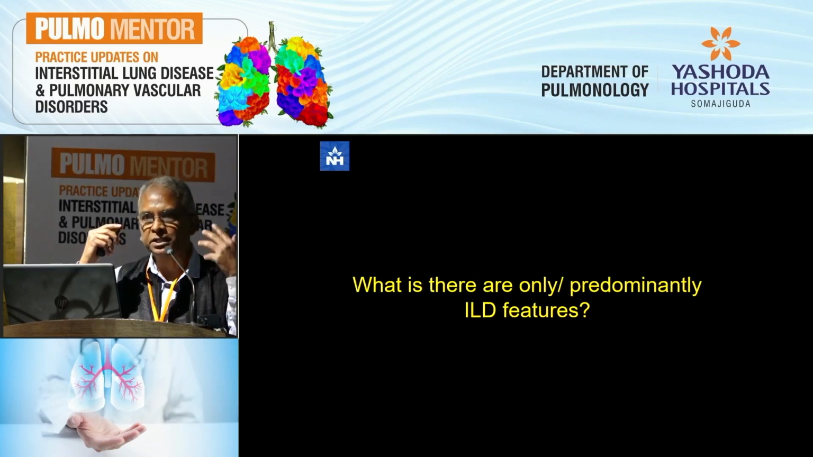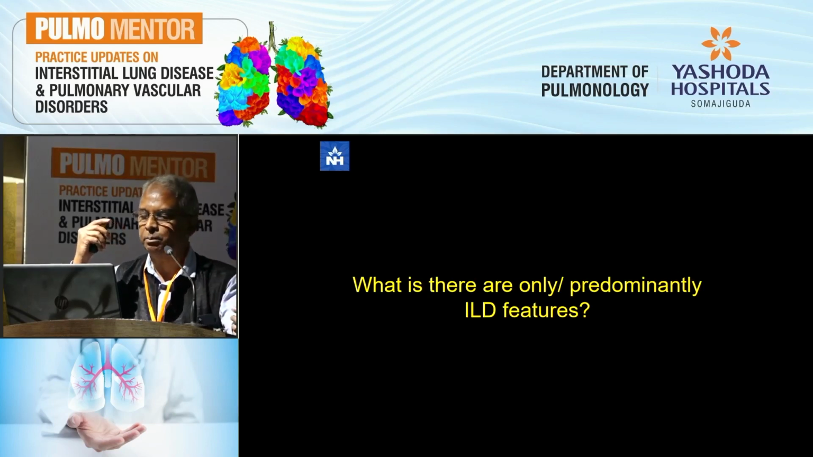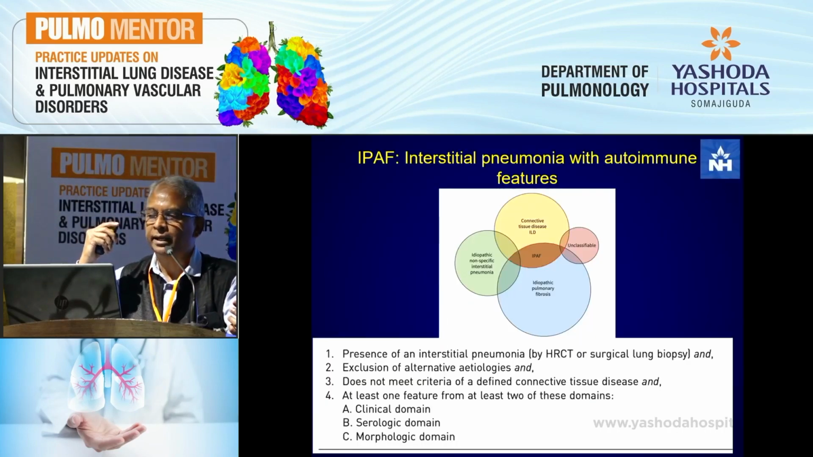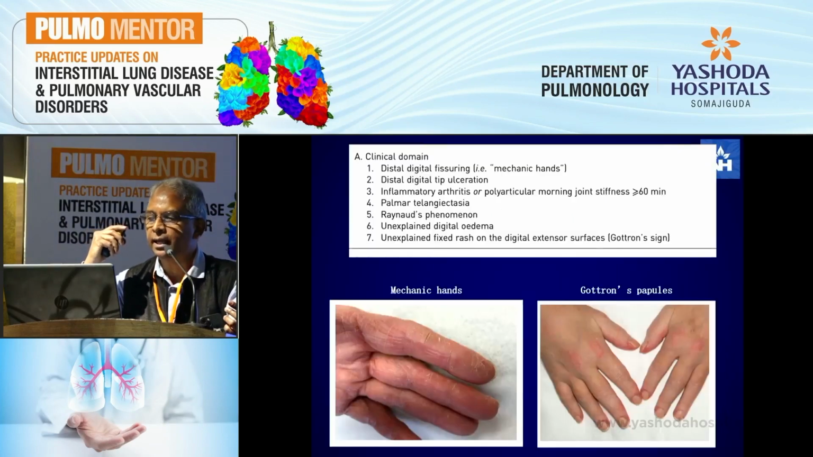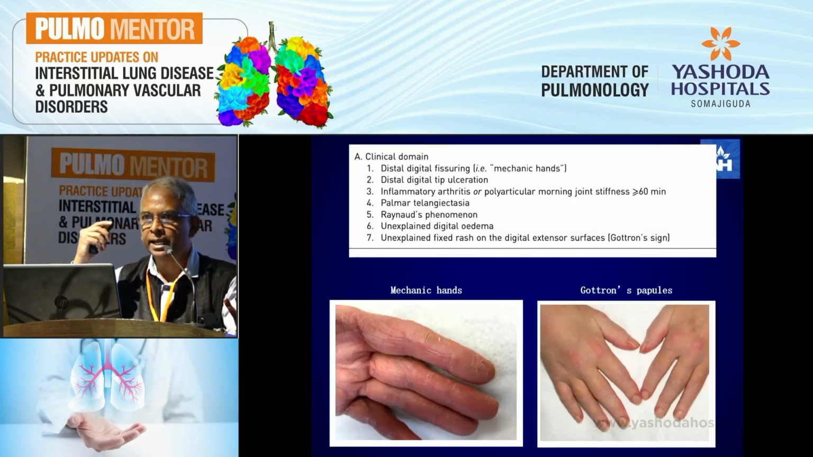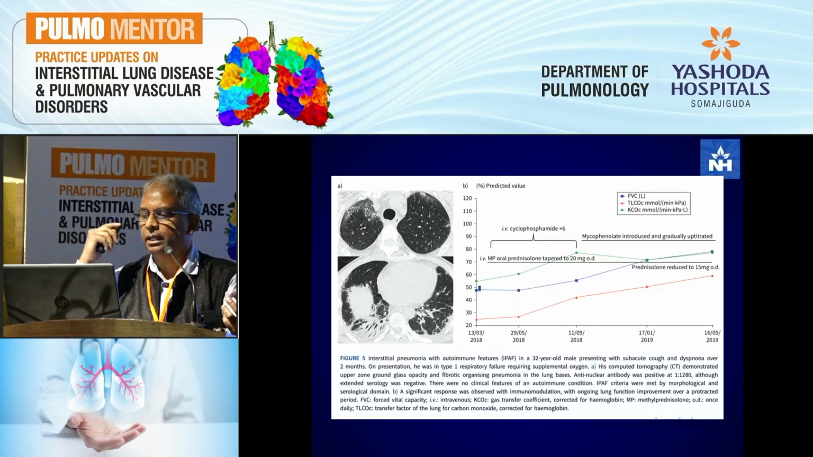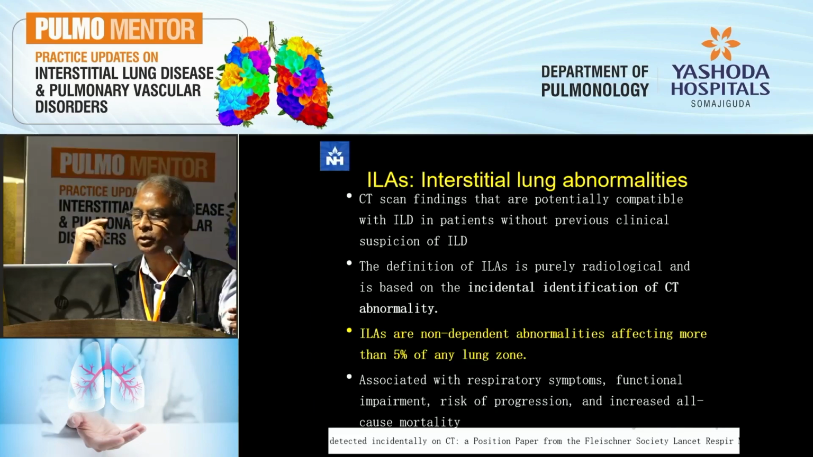And I'm going to skip this last part for lack of time, but please remember that there are these conditions called IPAF, interstitial pneumonia with autoimmune features, and we look for domains, at least 2 out of 3, to explain the presence of an IPAF. It's still a research term. And it's important to pick this up because treating these people gives you very good outcomes.